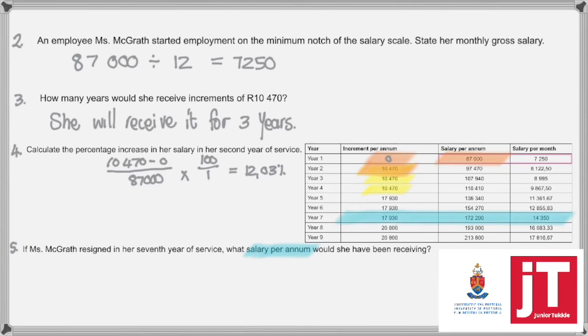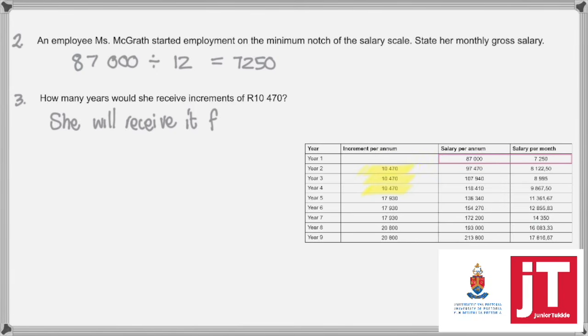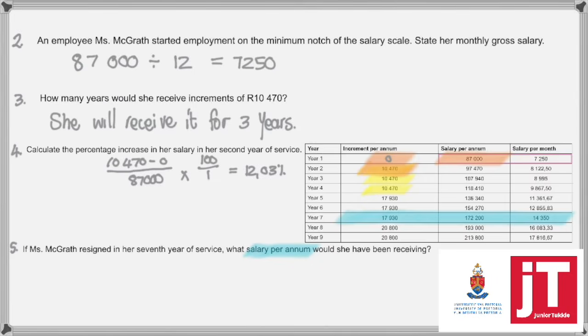Then number 5, if Mrs. McGrath resigned in the 7th year of service, what salary per annum would she receive? So we just look at year 7, and year 7 then gives us an annual salary of 172,200, which divided by 12 gives us a monthly salary. Let's just go back. A yearly salary of 172,200 per annum. And they actually asked for the per annum salary.